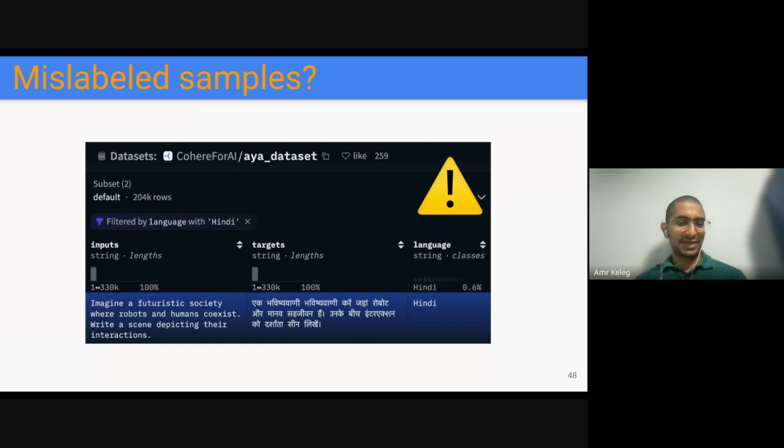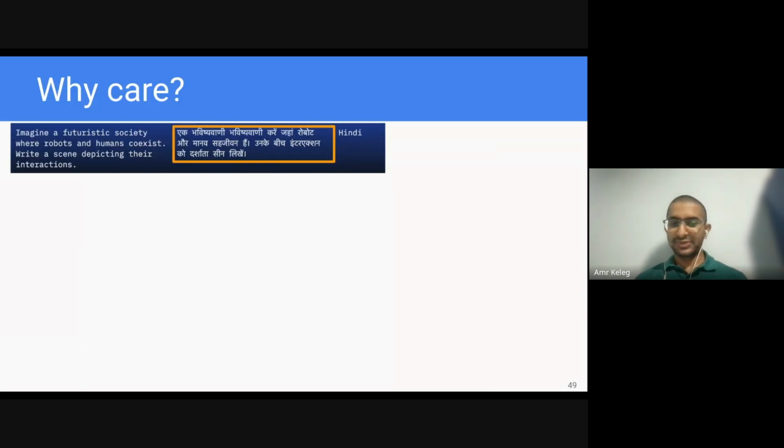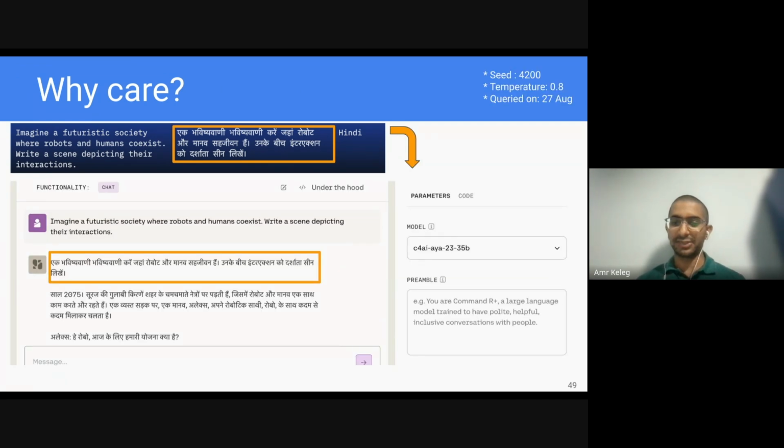So why is this actually problematic? We know these data sets are actually used to fine-tune models. When we queried the Aya23 model, which is fine-tuned on the data set, with the exact input, we find that first it actually spits out the verbatim targets that we had, and then it starts to generate a scene, but this time in Hindi, which I assume isn't what the user would have expected.